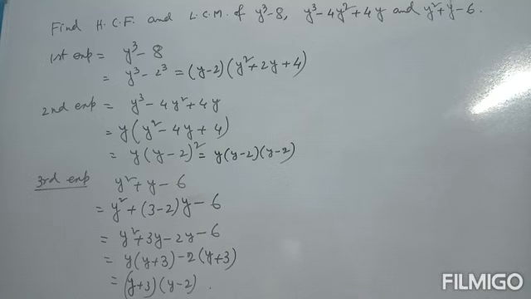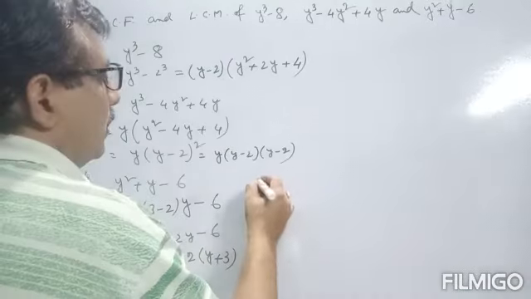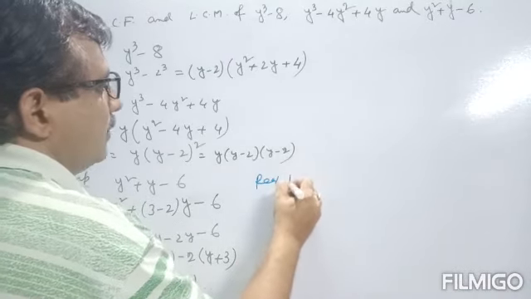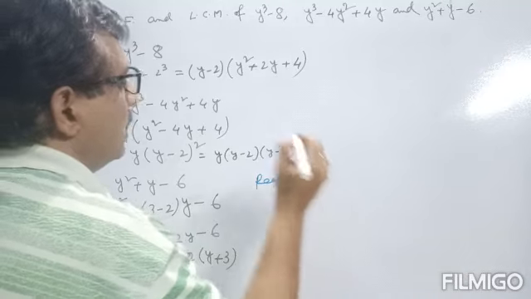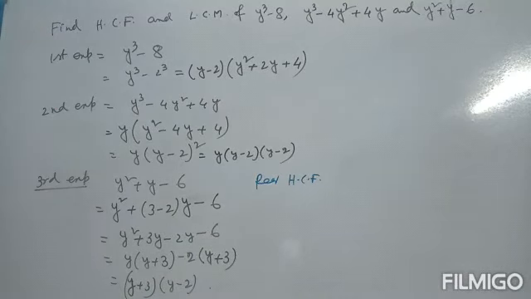Next we have to find out the HCF and LCM. How do we get HCF and LCM? Very easily. Required HCF: first find the common terms. We see that y minus 2 is common to all these three expressions.